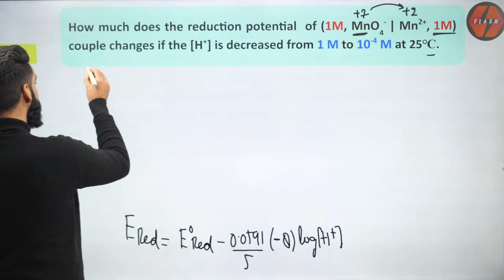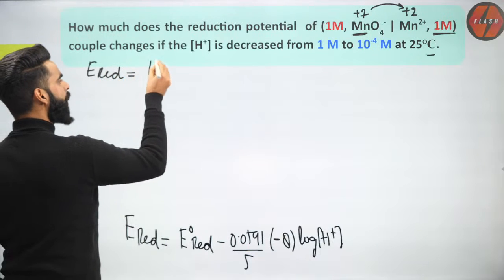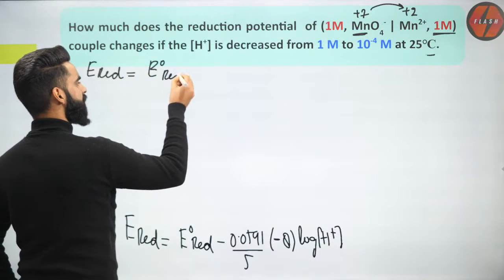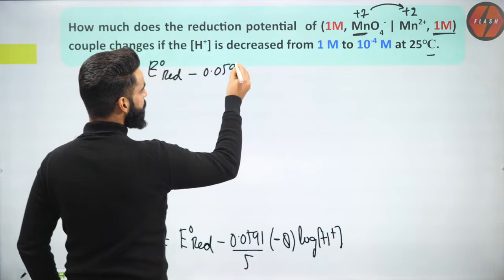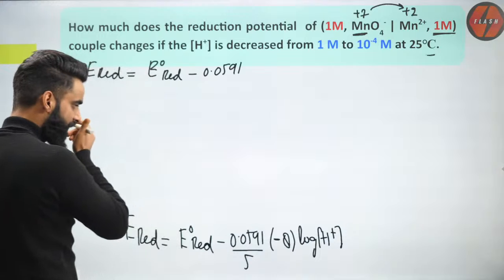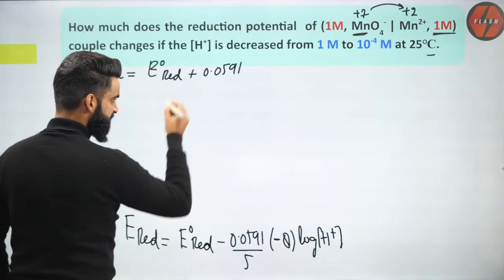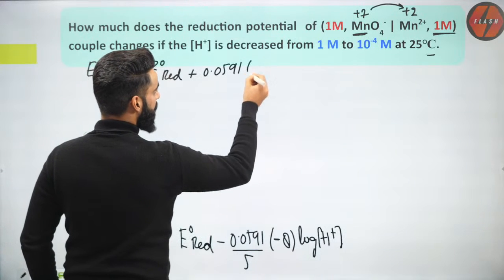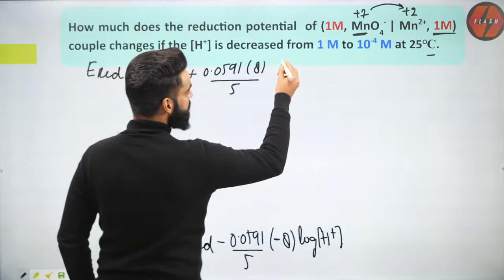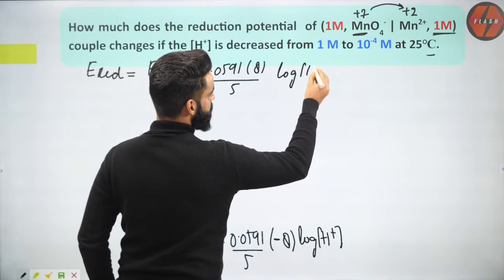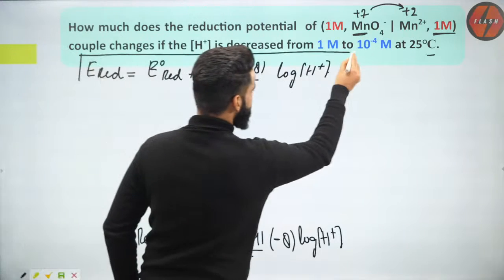See, the reduction potential of the electrode which is given to me is equal to E naught reduction, the standard reduction potential of the electrode, minus 0.0591. Or let me keep this as minus becomes plus. So this is plus, this is multiplied by 8, this is divided by 5, correct? And it's going to be log of H positive concentration. This is the equation which I got finally till now.